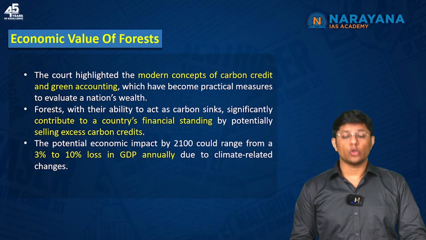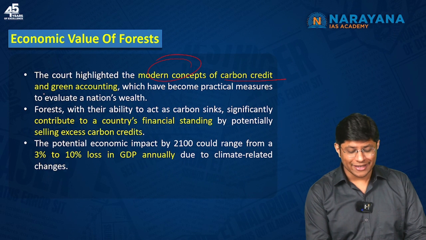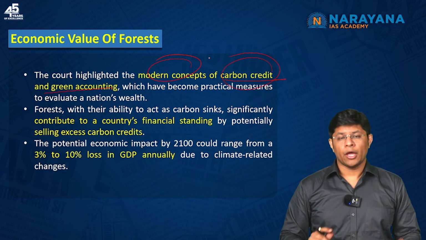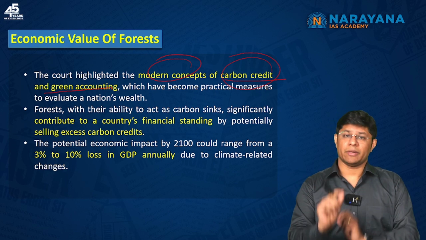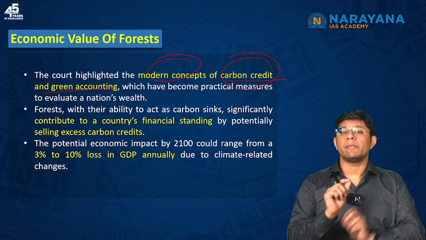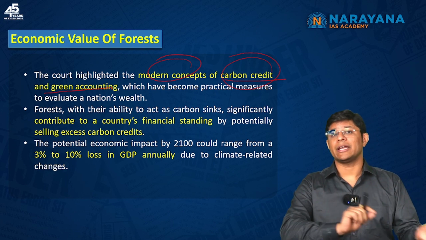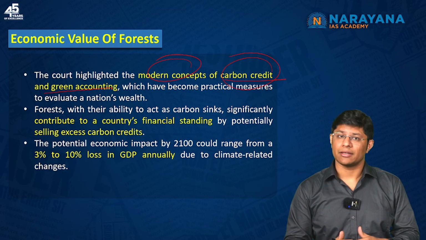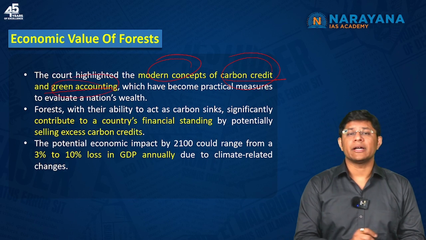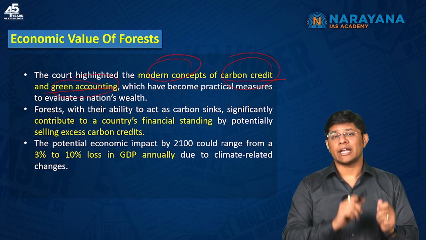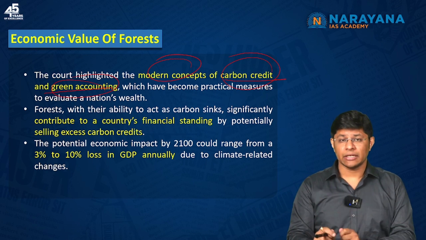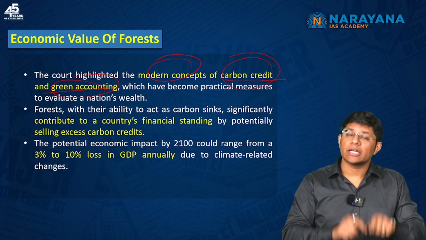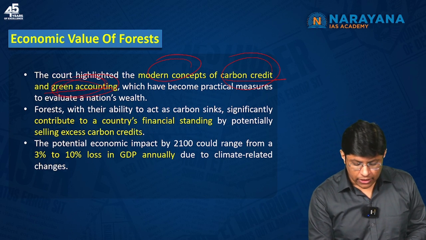Now, the Supreme Court also highlighted the modern concepts of carbon credit and green accounting. Now, what is this carbon credit? Every company which emits greenhouse gases is given a limit, which means beyond that limit, they cannot emit greenhouse gases. And if they emit greenhouse gases beyond the limit, then they have to buy carbon credits from the market. And what is green accounting? Green accounting means whenever an economic analysis of any project is done, other factors such as environmental and social factors are also taken into consideration. This is known as green accounting.